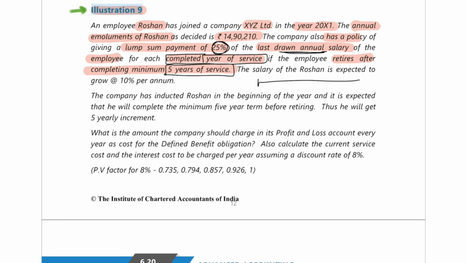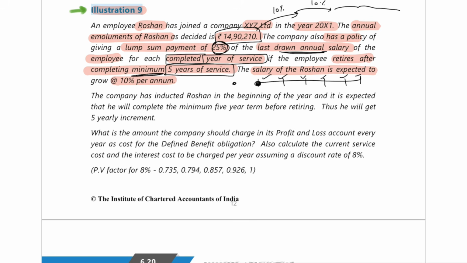So 5 years means year 1, year 2, year 3, year 4, year 5, each year 25%, 25%, 25%, 25%, 25%. You will get that for every year you keep on completing, and minimum you have to complete 5 years of service. The salary of Roshan is expected to grow at 10% per annum. So at year 0 it is 14,90,210, then at year end 1 it will grow by 10%, year end 2 it will grow by 10%. Like that, 10% will keep on growing.